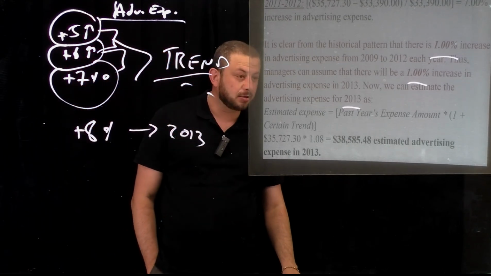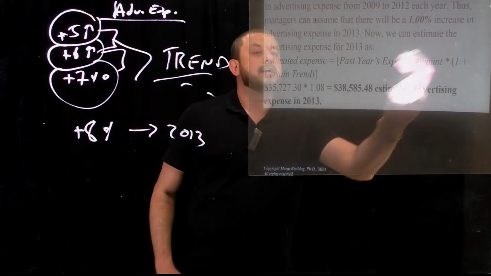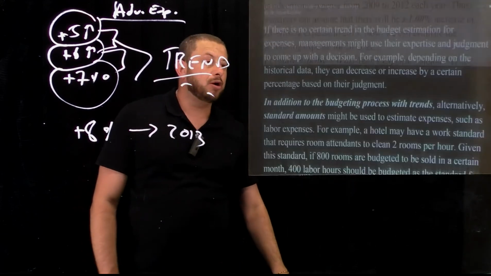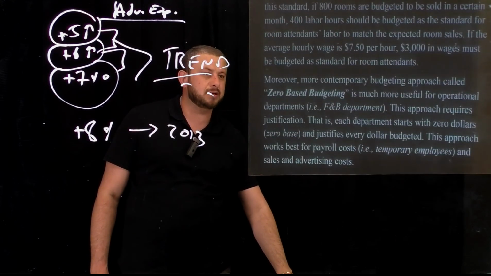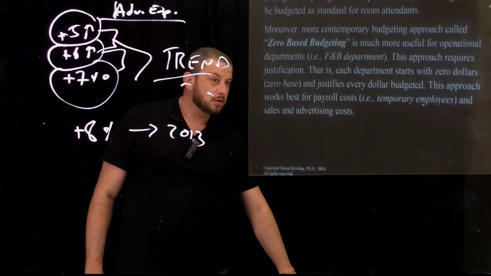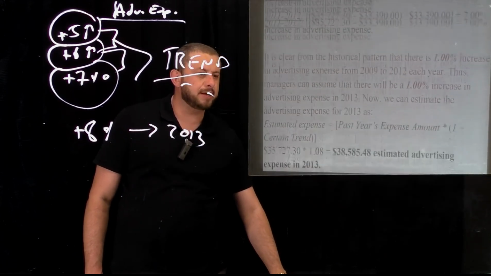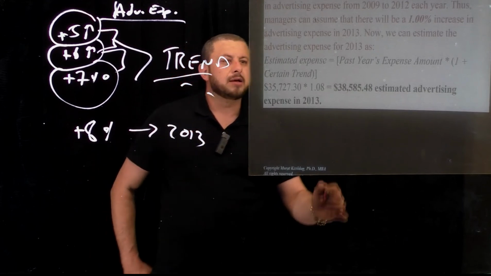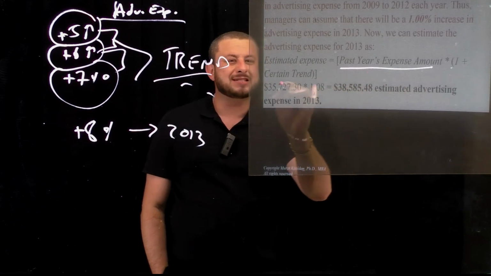2013. And take a look. How am I going to calculate this? I take the past year's expense amount and multiply it by 1 plus a certain trend.